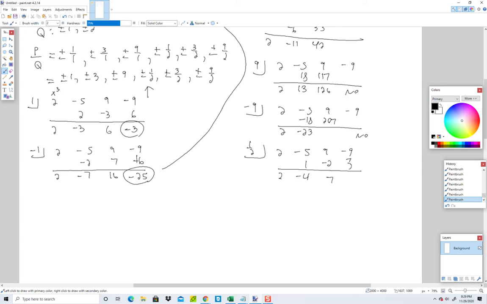That's 7/2. Don't know what that is, but it's not 0. Negative 1/2. 2, negative 5, 9, negative 9. Add, multiply, add, multiply, add, multiply, and double check that. Nope, that's not it.